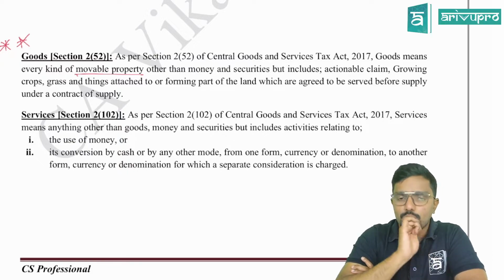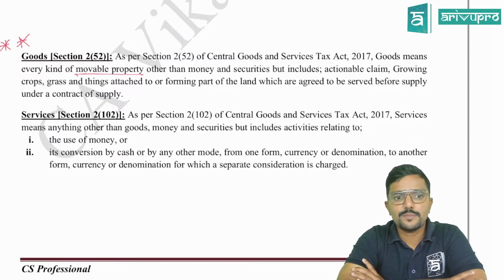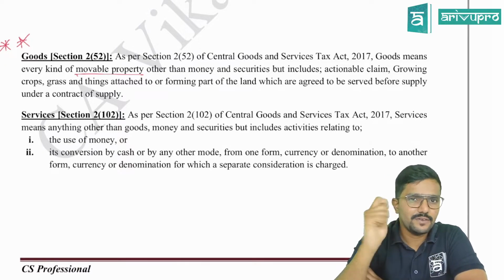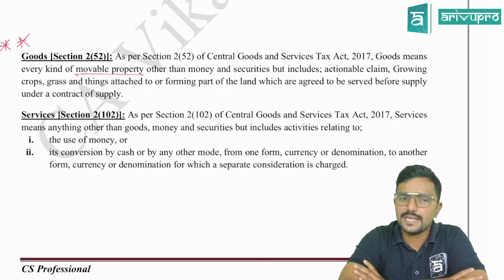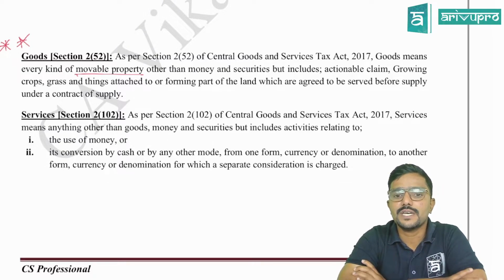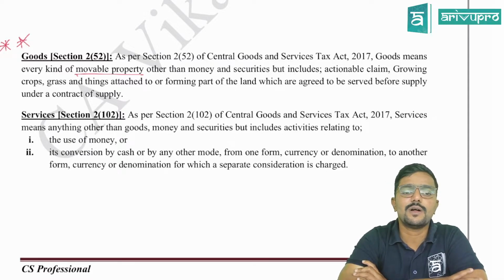Next, growing crops. Growing crops will not be immovable, because one or the other day we will sever it, remove it from the land and sell it. Then grass and things attached to or forming part of the land which are agreed to be severed before supply under a contract of supply.